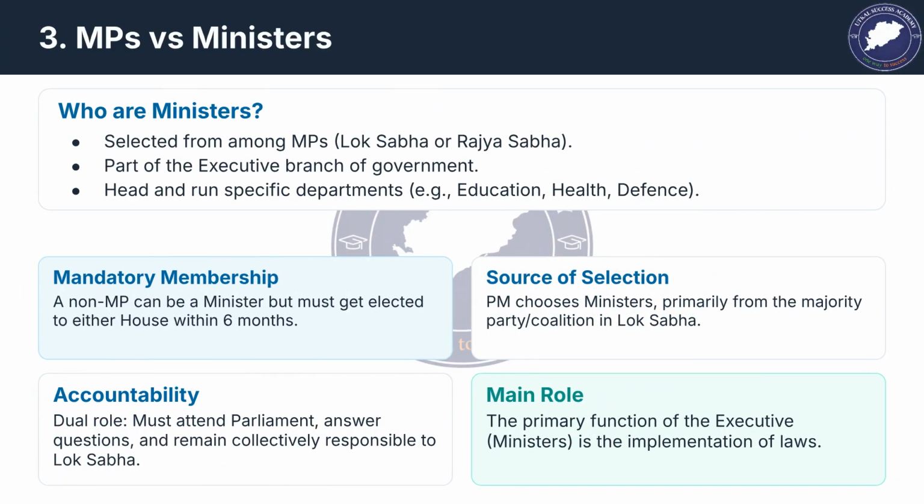Next, we differentiate between MPs and ministers. Ministers are usually chosen from members of Parliament and are part of the executive. They manage key departments like health, education, and defense. A non-MP can become a minister but must join Parliament within 6 months. Their main role is to implement laws and remain accountable to Parliament.